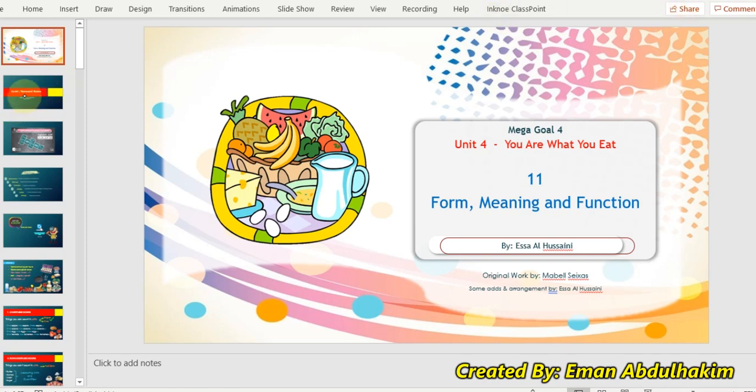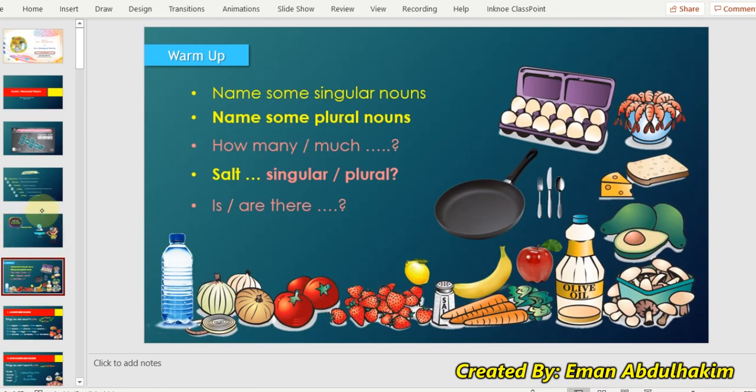Good day, everyone. Today, inshallah, we will talk about form, meaning, and function for Unit 4. We will start with the following. Look at the pictures here.